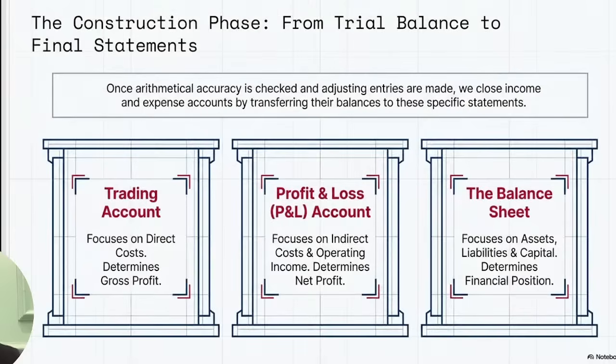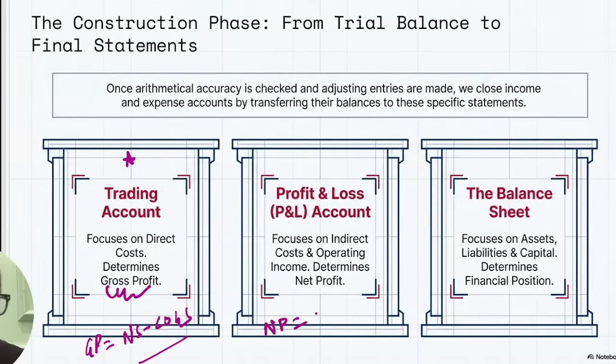Right now, eventually we reach the trading account. First, gross profit. And how do you calculate gross profit? Gross profit is equal to net sales minus cost of goods sold. When it comes to the profit and loss account, one question can be there. In one question only, they'll be asking you to calculate gross profit and net profit from the given information.